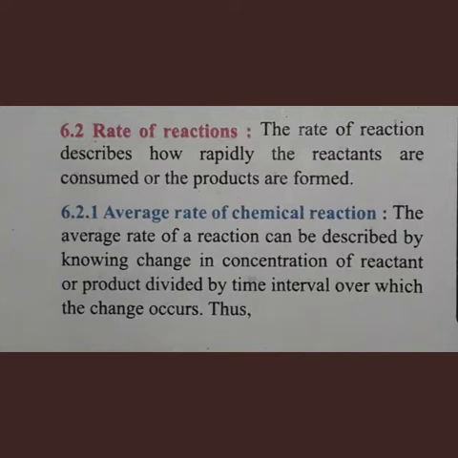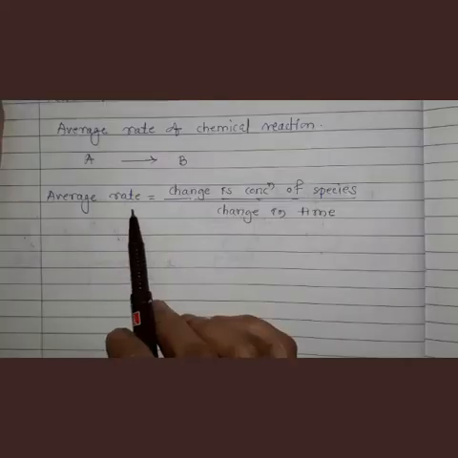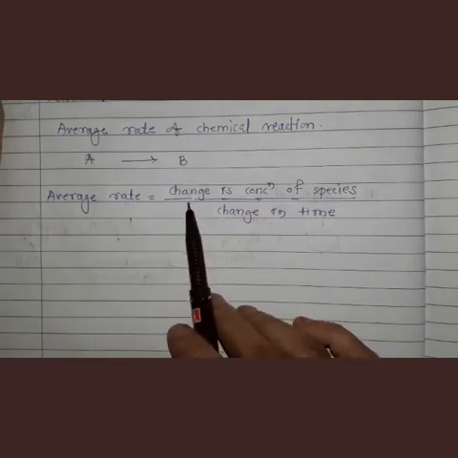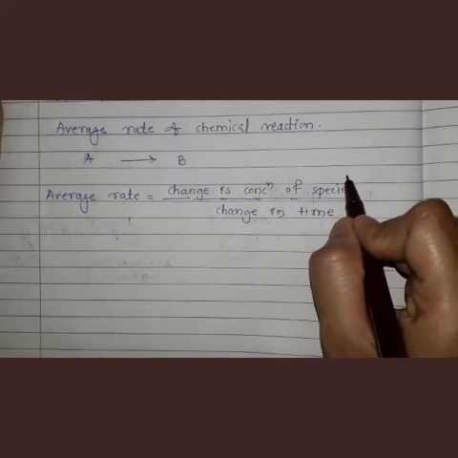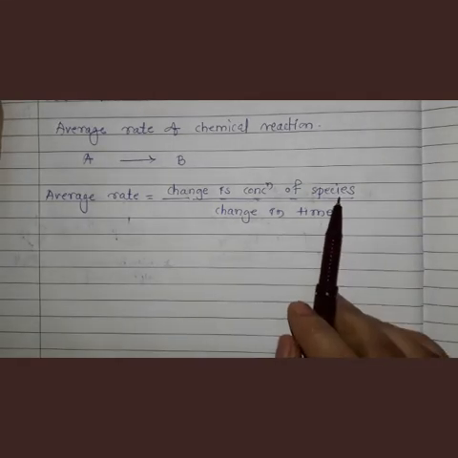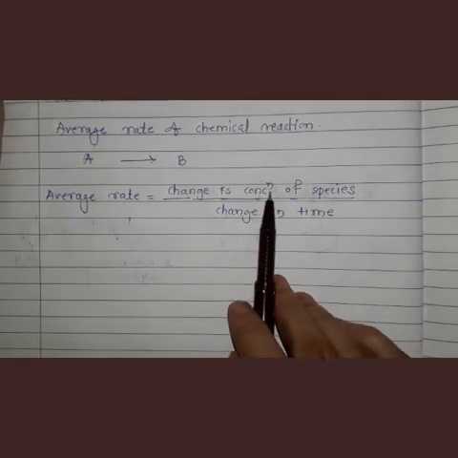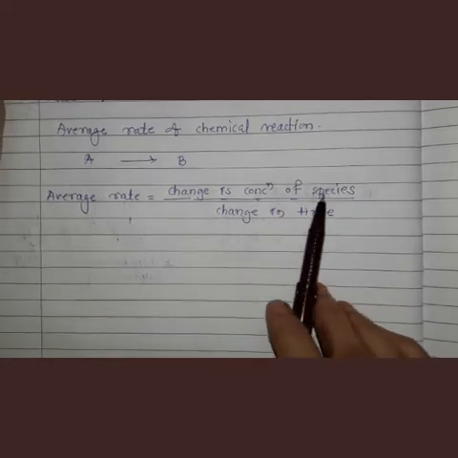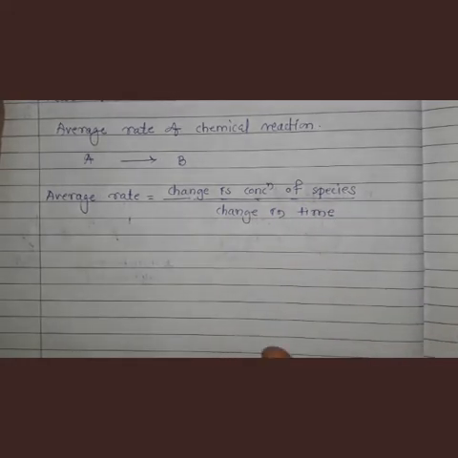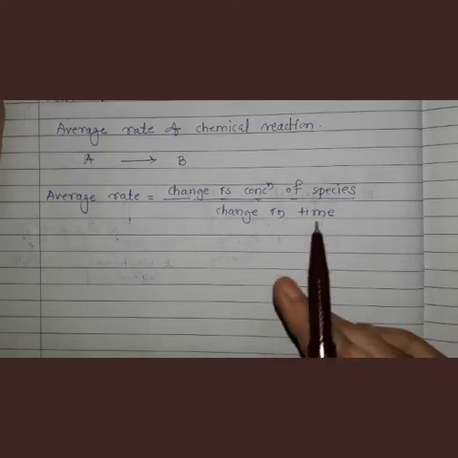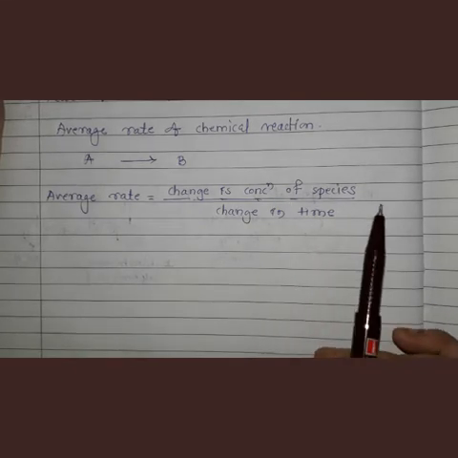Okay, so average rate can be given by using a formula. Average rate is equal to change in concentration of species. Species means reactant or product. So change in concentration of reactant or product divided by change in time, in that particular period of time, how the concentration changes.